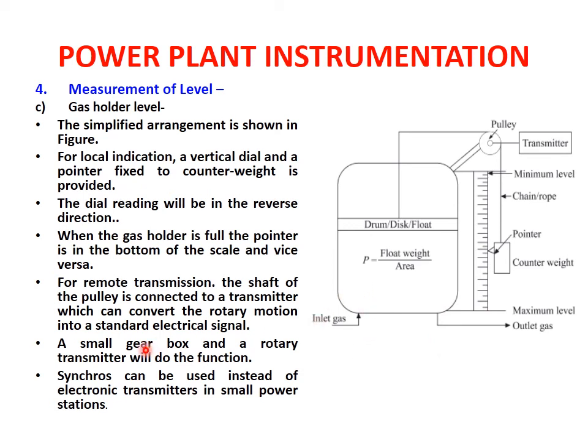So this pulley is connected to the transmitter which can convert the rotary motion into a standard electrical signal, and we can get the amount of the level measurement, or we can directly connect the inlet pipeline so that depending on how much outlet gas is going, the inlet gas will be input. A small gearbox and a rotary transmitter will do the function. Synchros can be used instead of electronic transmitters in small power stations.